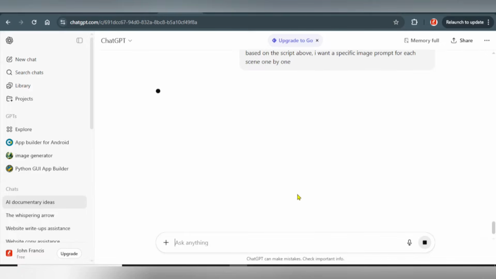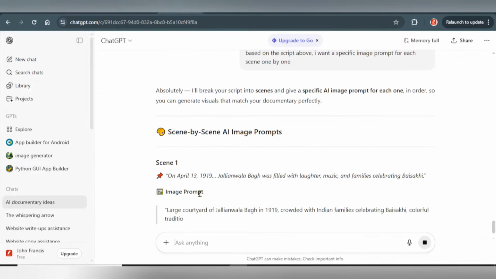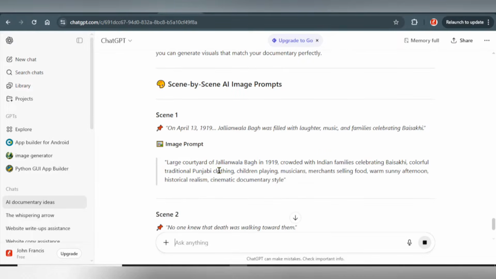All right, so once you send that, then this is going to simply start generating another image prompt again. Okay, so this is the same one, this is the image prompt.